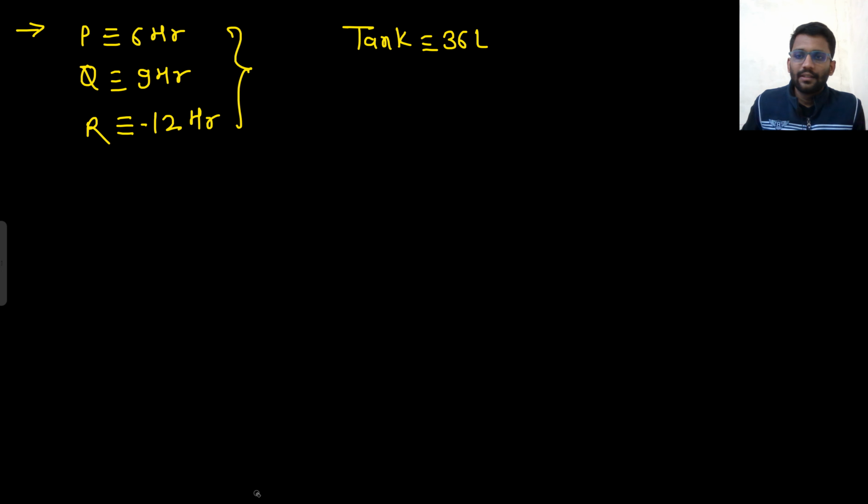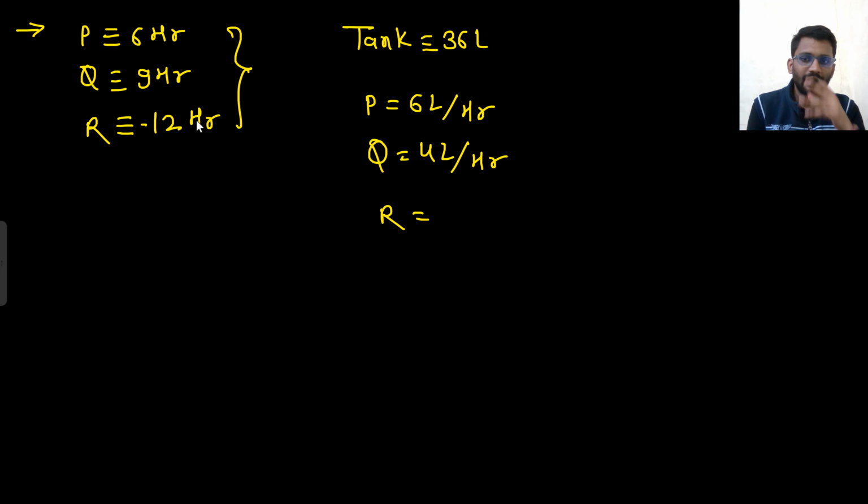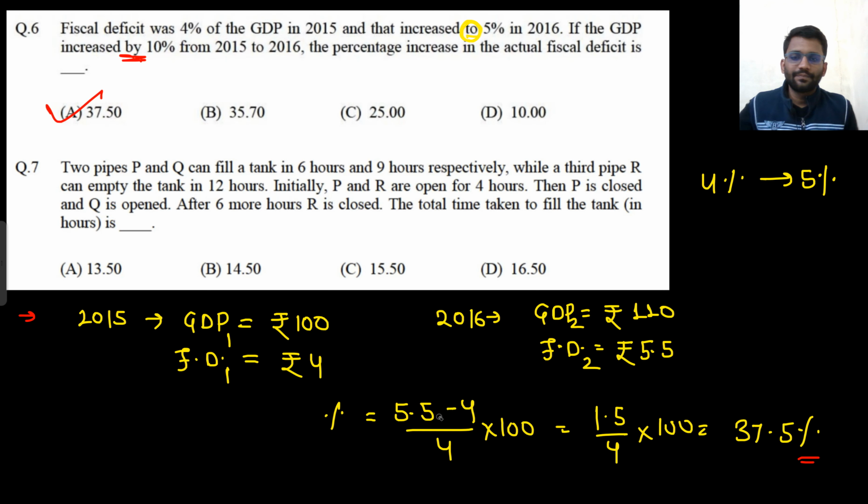That's it. Now P takes 6 hours, that means it will give you 6 liter per hour. Q takes 9 hours, that means it will give you 4 liter per hour. And R takes out the water from the tank in 12 hours, that means it will take out 3 liter per hour. That's why the minus sign is there.